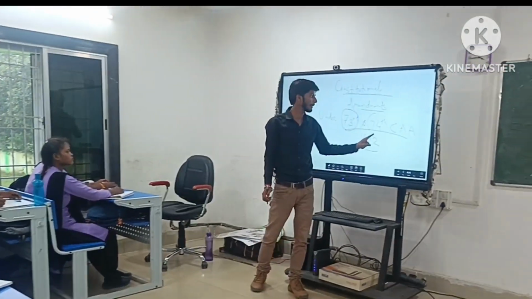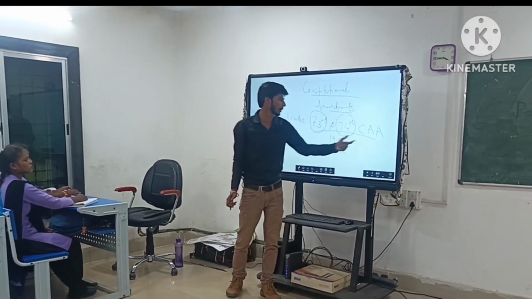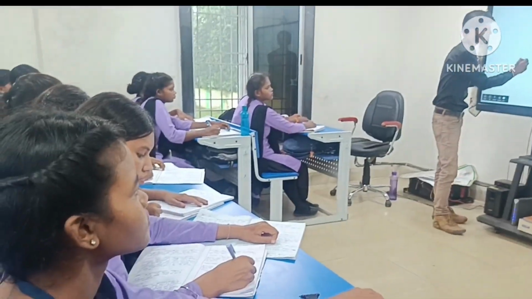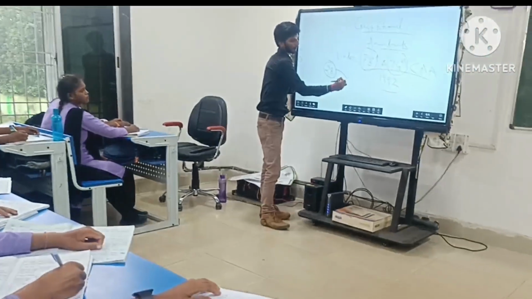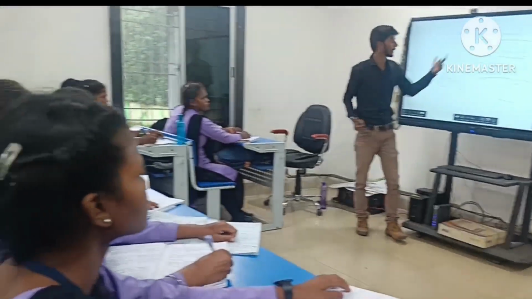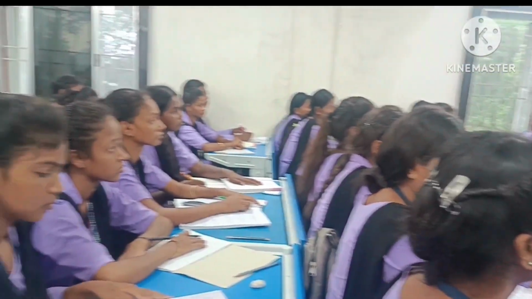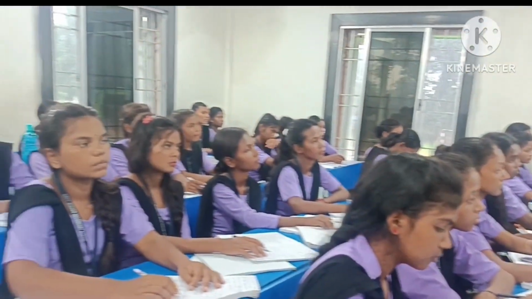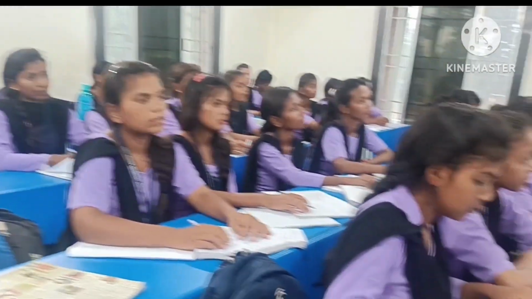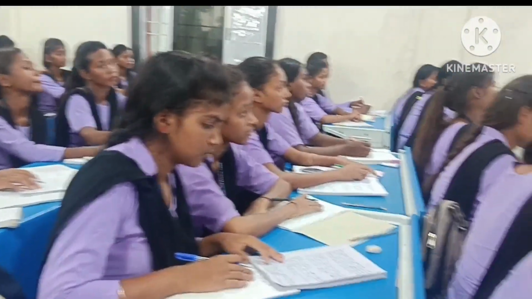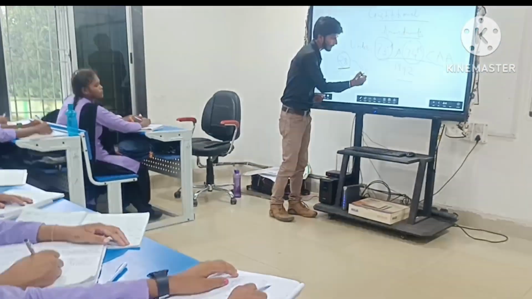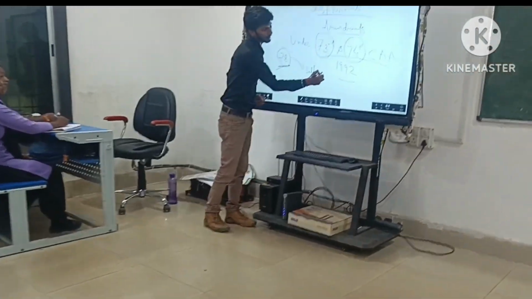The 73rd and 74th Constitutional Amendment Act of 1992 allows all the 28 states to introduce local self-government at the state level. And how many states are in India? There are 28 states. So the amendment tells us that in every state there will be a self-government.